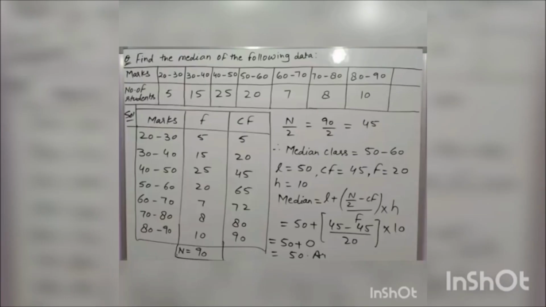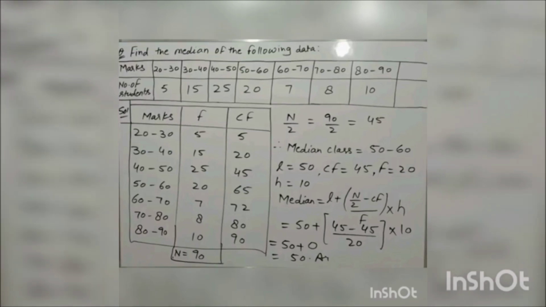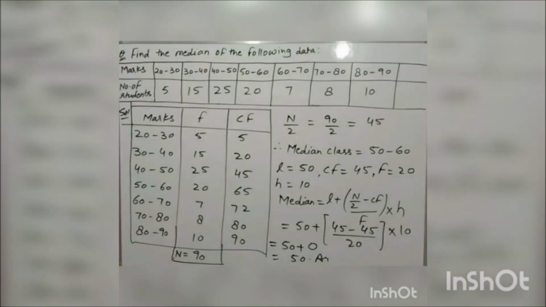So friends, let's take an example to find the median. First of all, we'll find the sum of observations, that is n, and then we'll find the median, that is n by 2. And when the answer comes, the succeeding class of the median will be the median class. So we have got length, cumulative frequency and height. So replace the values in the formula L plus bracket n by 2 minus Cf by f into h, and then we'll get the answer, that is the median.